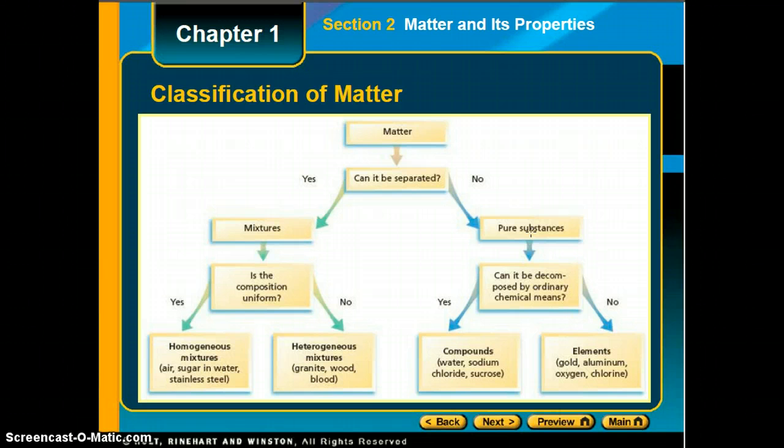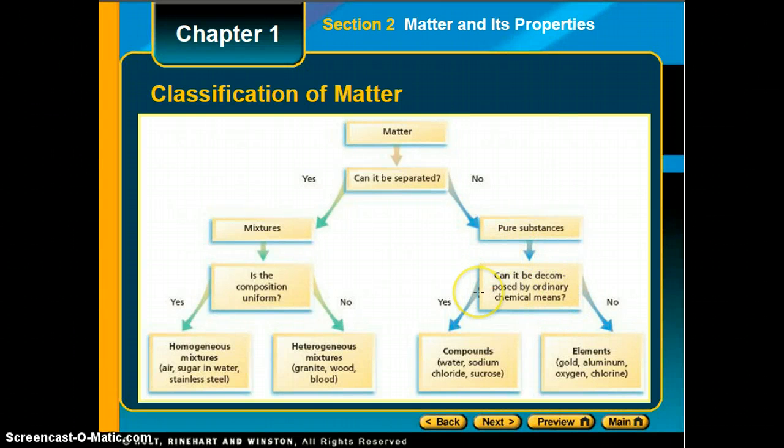Pure substances are things like the elements on the periodic table, and also things like water, which is hydrogen and oxygen that are chemically combined, or sodium chloride. Once we decide we have a pure substance, we ask, can it be decomposed by ordinary chemical means? If it cannot be decomposed by ordinary chemical means, it's an element. Remember, we can't break elements down into things that maintain their own properties. Elements are everything on the periodic table, including gold, aluminum, oxygen, and chlorine.